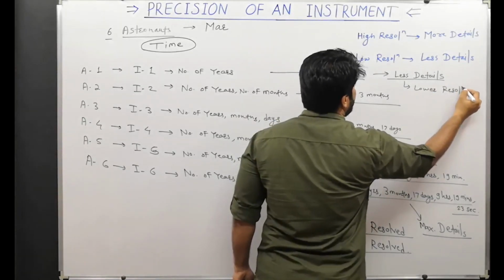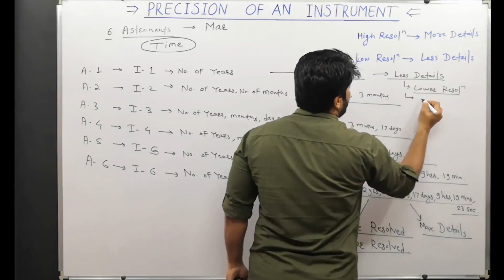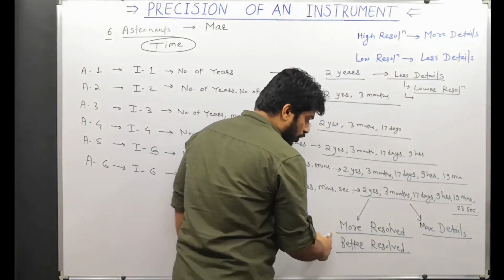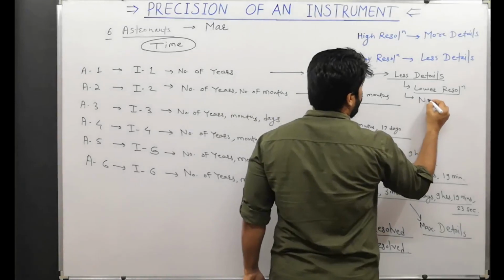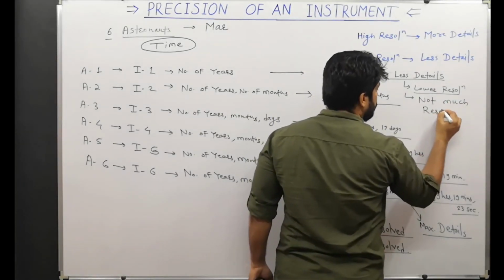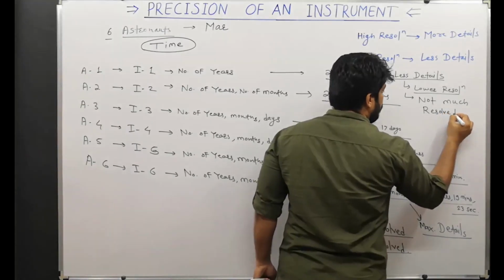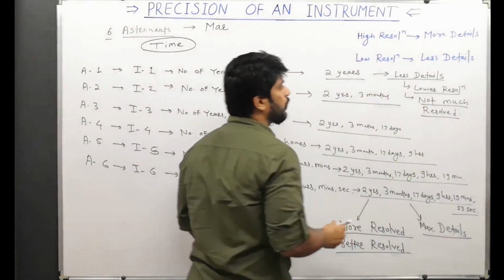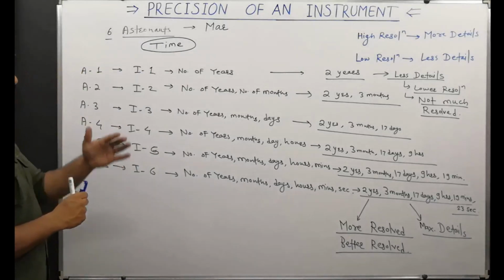Lower resolution, or we can say that it has not been resolved. Okay, not much resolved. So these are some properties that we have got for the measured value over here.